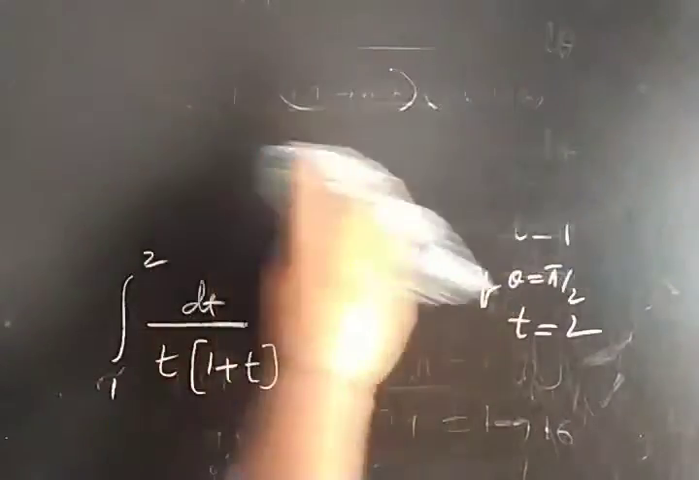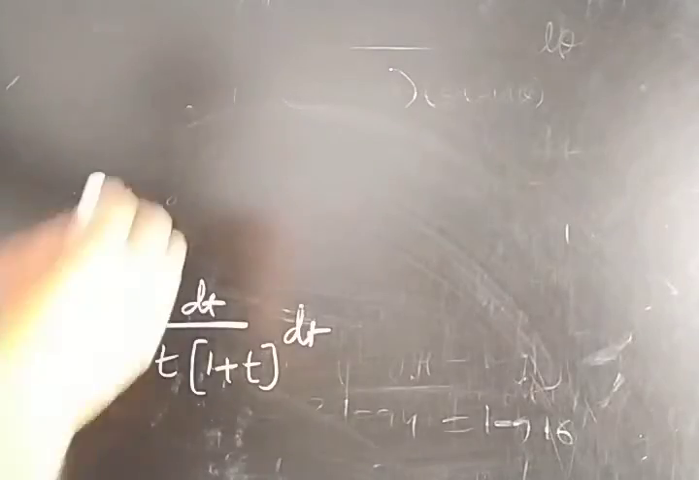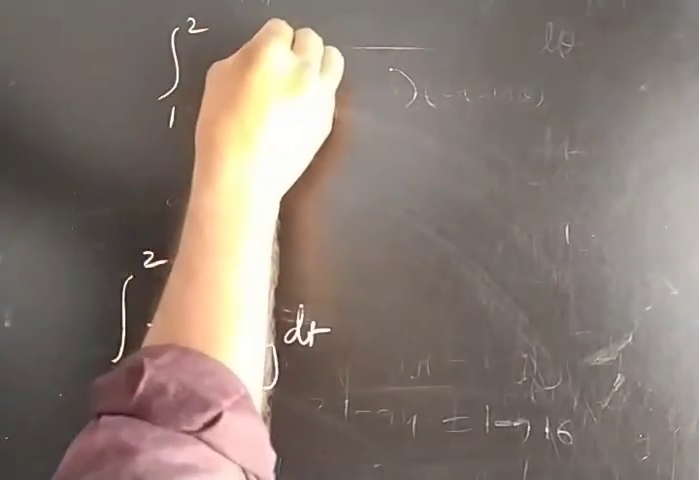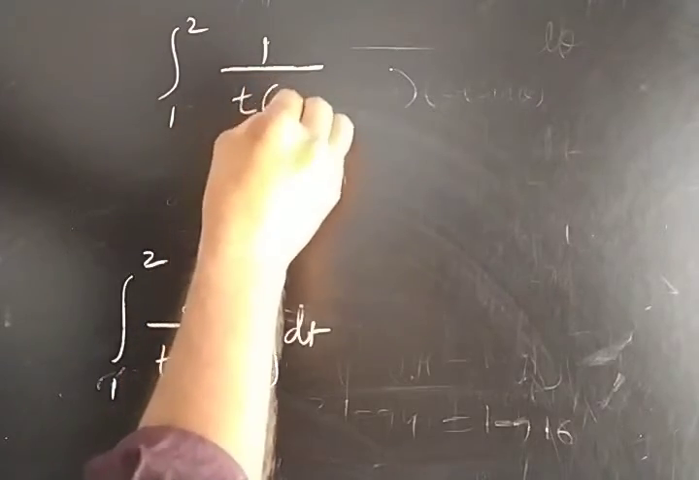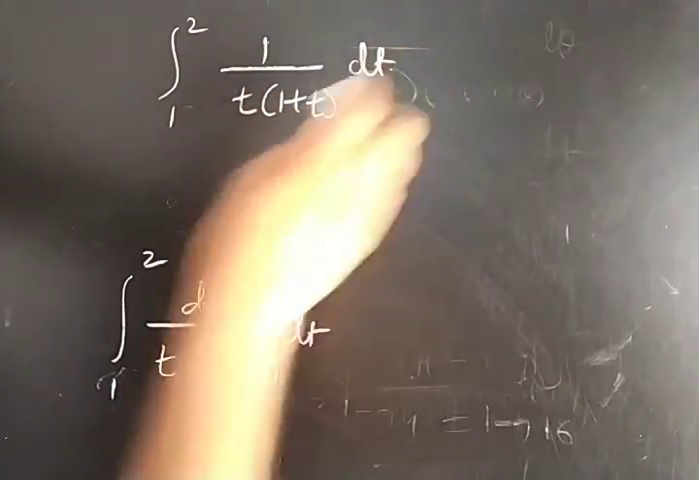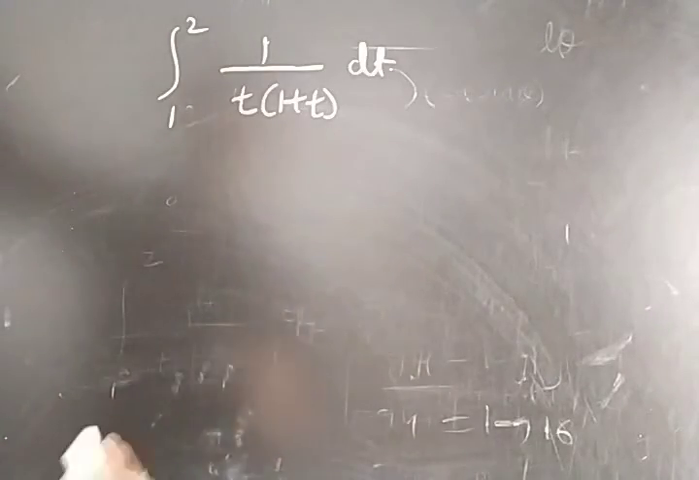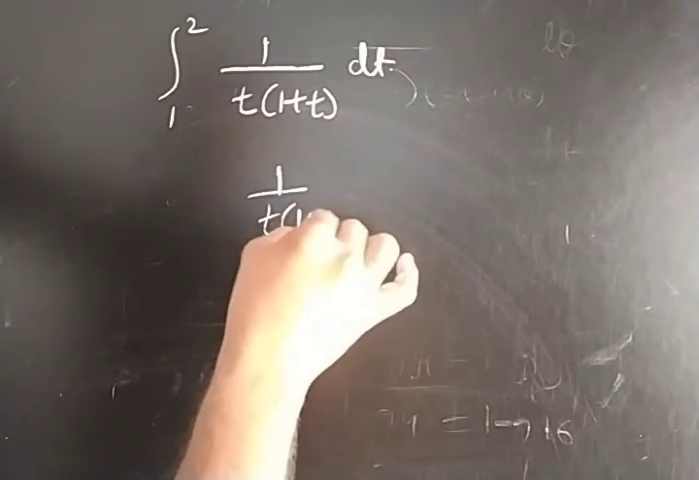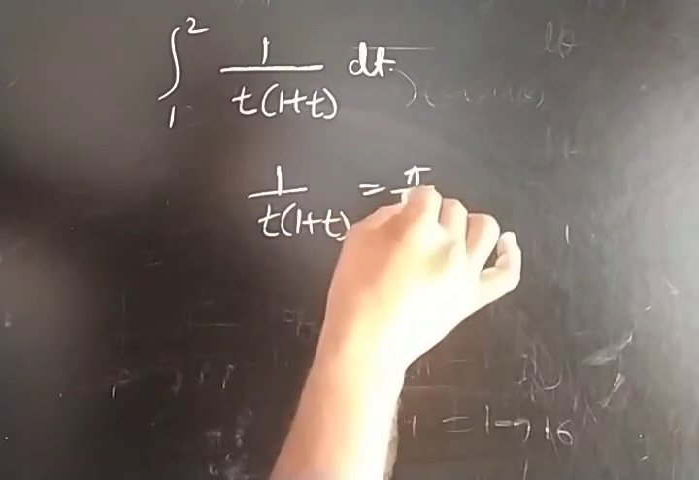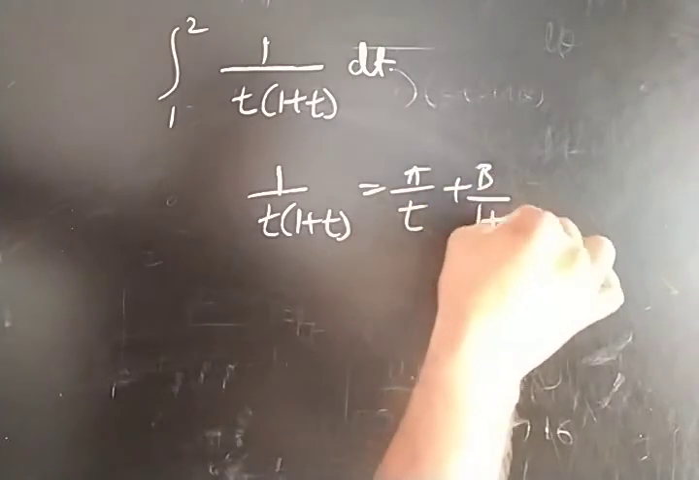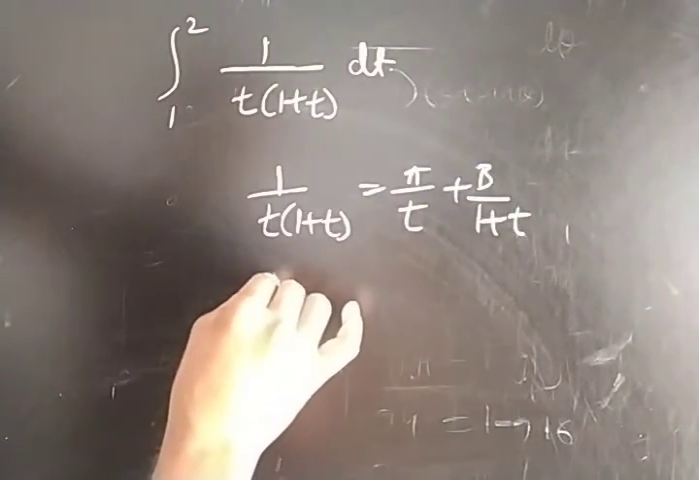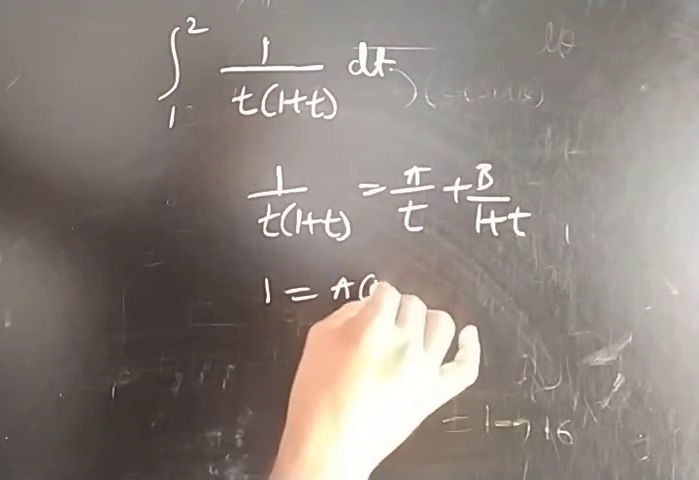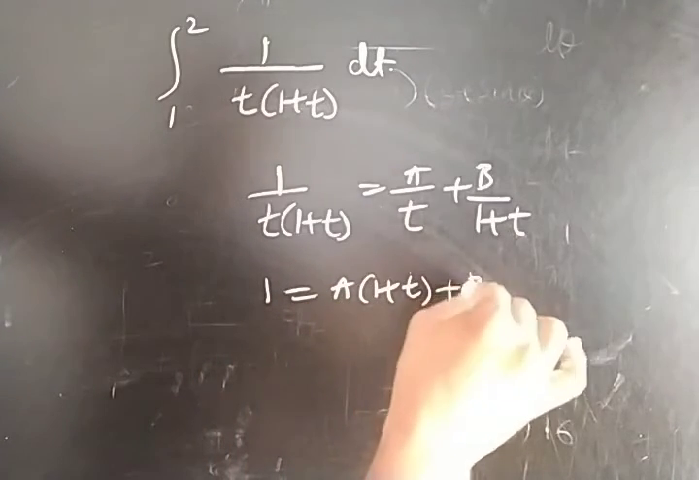Okay, so we got the integration 1 to 2, 1 by t into 1 plus t dt. So how to integrate this? By partial fractions. Here I am writing, using partial fractions, 1 by t into 1 plus t as a by t plus b by 1 plus t. So here we will get 1 equals a into 1 plus t plus bt.